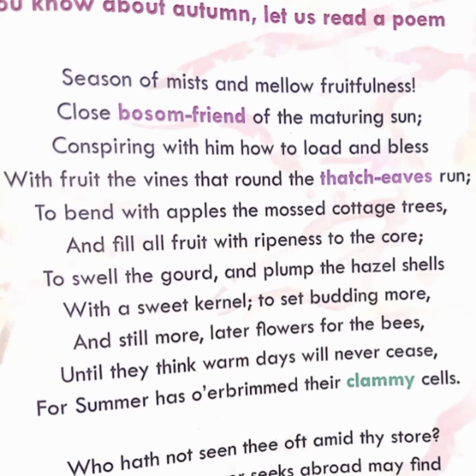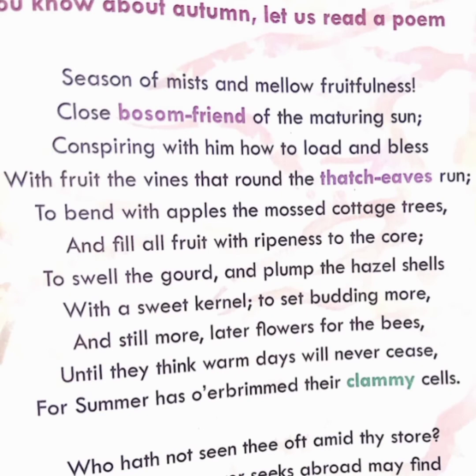So the poet says that the autumn season has conspired with the sun to ripen all the fruits, to swell the gourd, to make the gourd ripe, to make the gourd swell, and to also ripen the hazel shells, the hazelnut. With the sweet kernel to set budding more. Kernel is the core or the center of the fruit. Budding means growing and expanding.